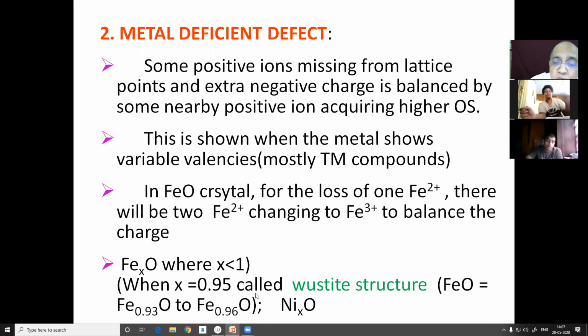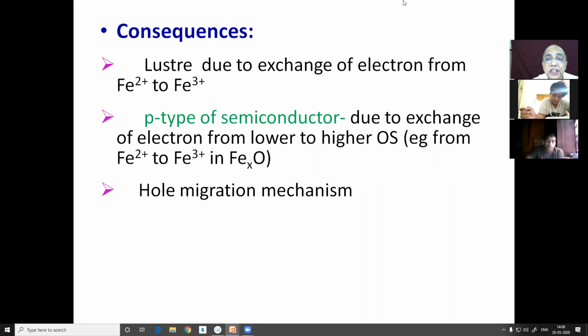So they can show this metal deficiency defect by the loss of a few metal ions from their sites, and their losses are compensated by some other metal ions acquiring a higher oxidation state, right? So the consequence is luster, due to exchange of electrons, hopping of electrons from ferrous to ferric, thereby scattering light, and it forms p-type semiconductors due to exchange of electrons from the lower state to the higher state, and the positive hole migration occurs.